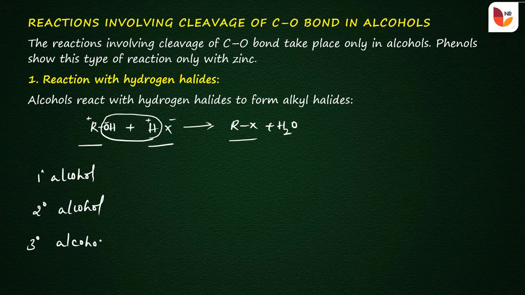A primary alcohol is one where the hydroxyl group is attached to a carbon containing two hydrogen atoms. In secondary alcohols, the carbon bearing the hydroxyl group contains one hydrogen, and in tertiary alcohols, the carbon bearing the hydroxyl group does not contain any hydrogens. That type of alcohol is called a tertiary alcohol. These alcohols can be distinguished by treating them with the Lucas reagent.